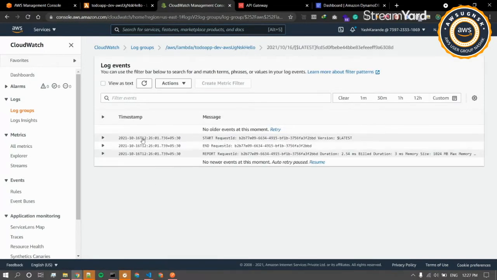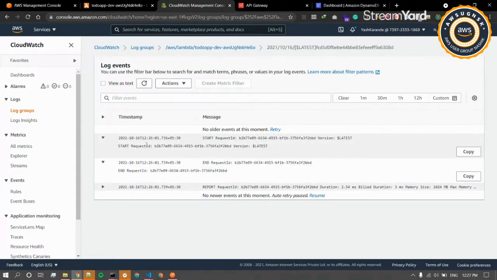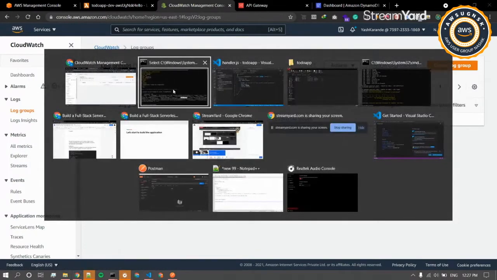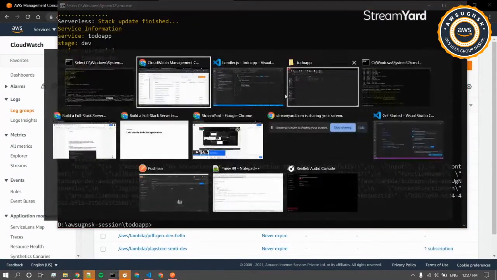If you're able to see, it has the timestamps and everything, and when it started. If you want to debug something, you will be able to console log it and see all the data over here itself. The third parameter that we have is callback.